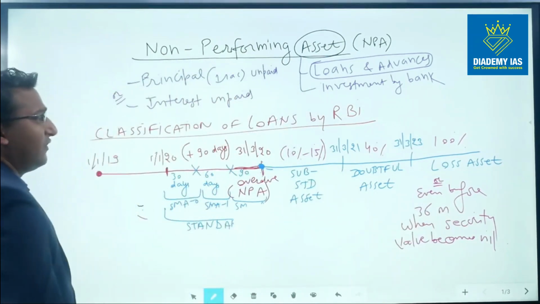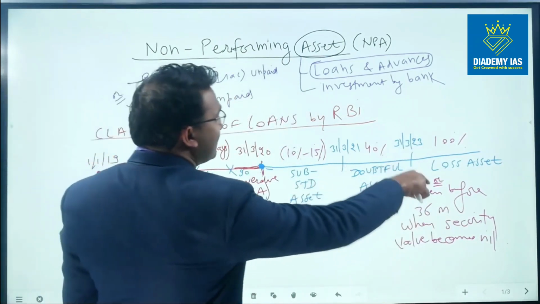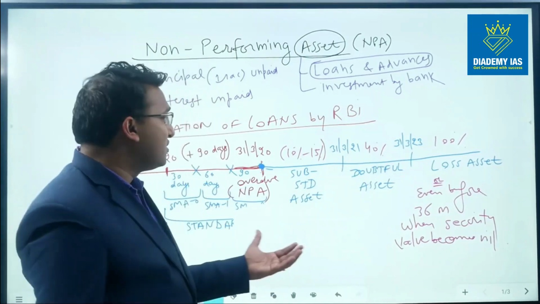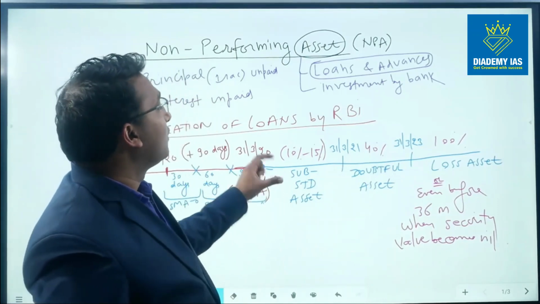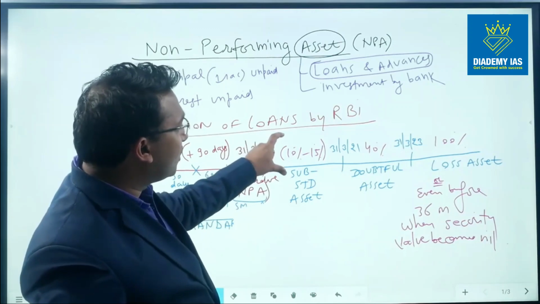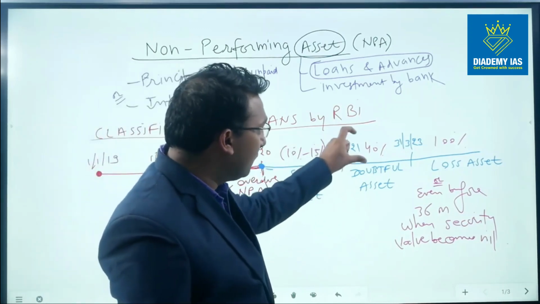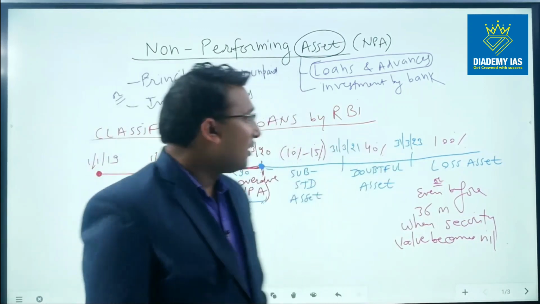What is the impact of classification of loan into substandard, doubtful and loss asset? The impact is the provisioning amount. The provisioning amount differs. In case of substandard asset, this is 10% to 15%. In case of doubtful asset, this is 40%. And in case of loss asset, this is 100%.